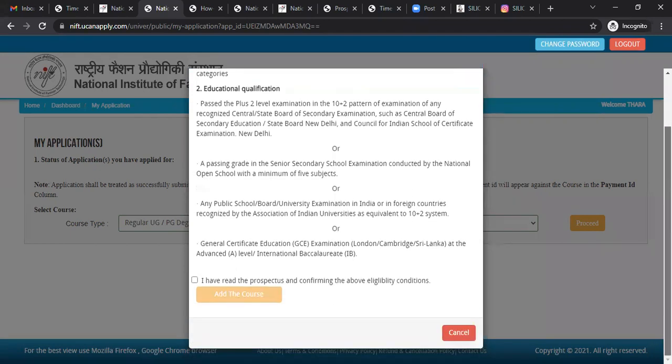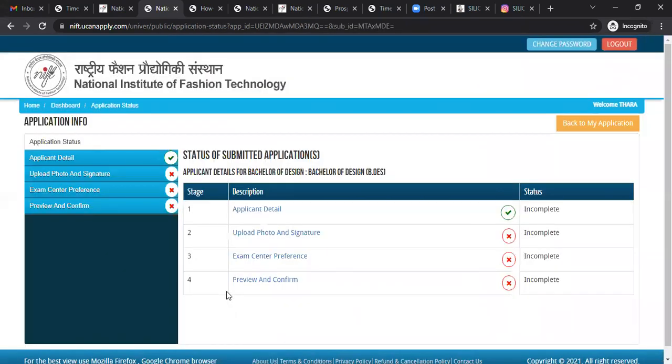Now you need to read this and accept the conditions and add the course. Now, in the application status, you got one tick because you have entered your applicant detail. Now, the next step is upload photo and signature. Click on that link.